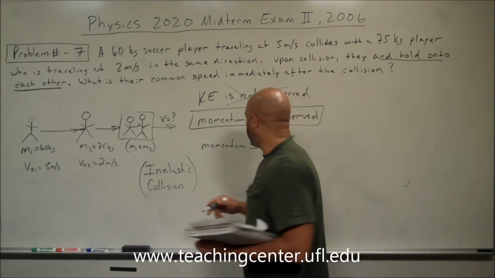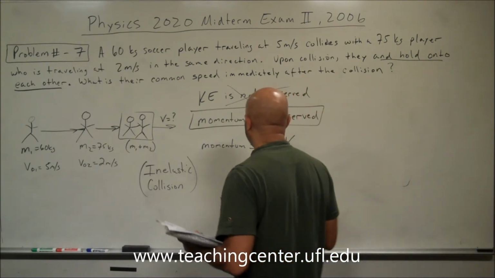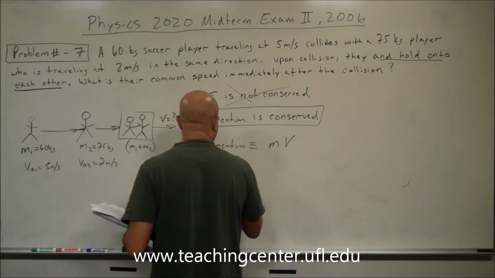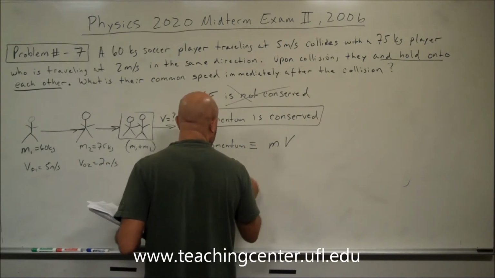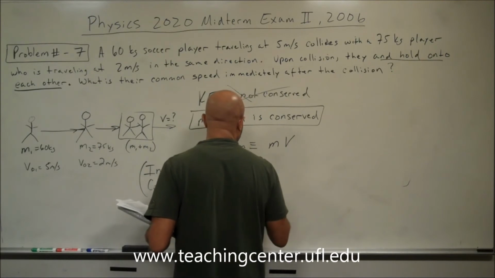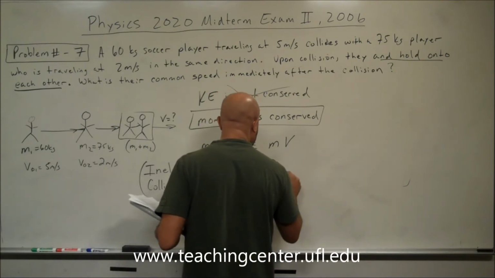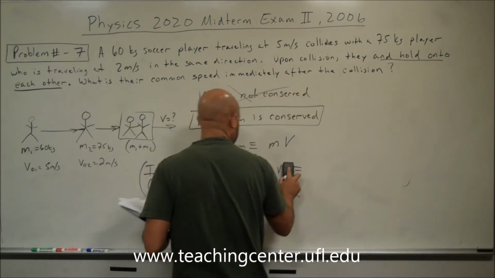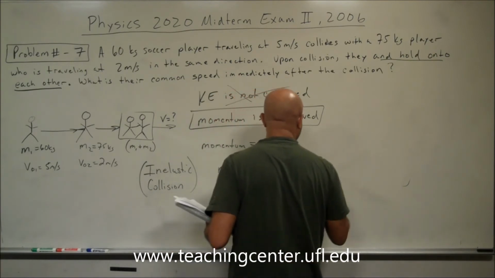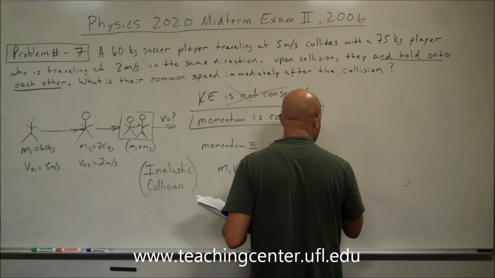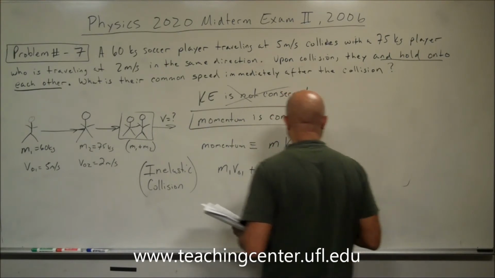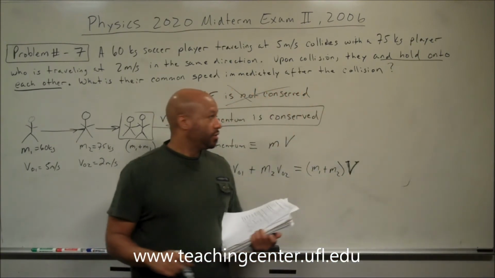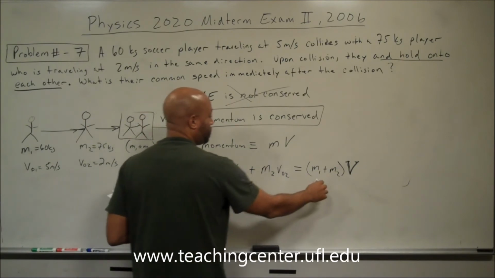And so if momentum is conserved, and we're talking about two bodies, we have one body moving at an initial velocity plus the second body moving at an initial velocity, M1 V1 plus M2 V2, is equal to the two bodies stuck together, M1 plus M2, times their final velocity, which we call with a capital V. So the initial momentum is equal to the final momentum.